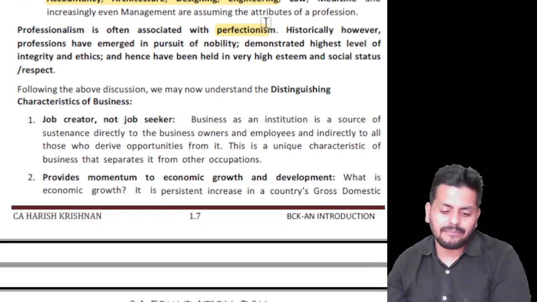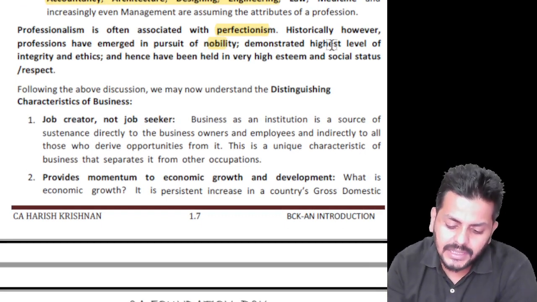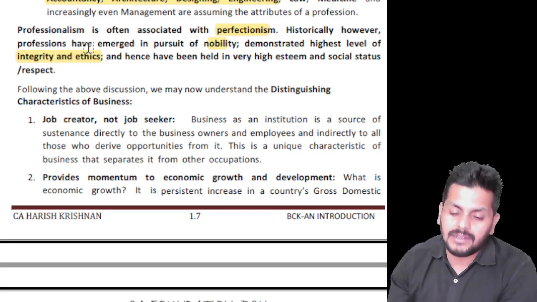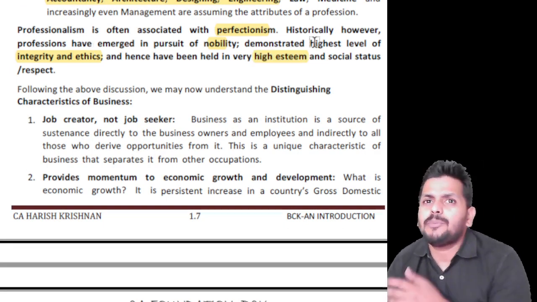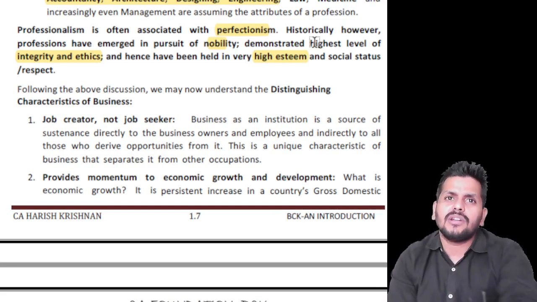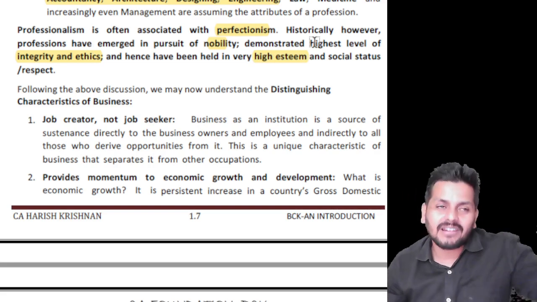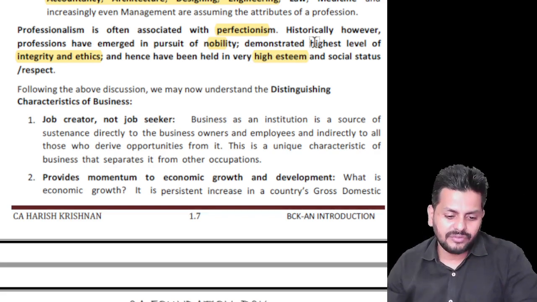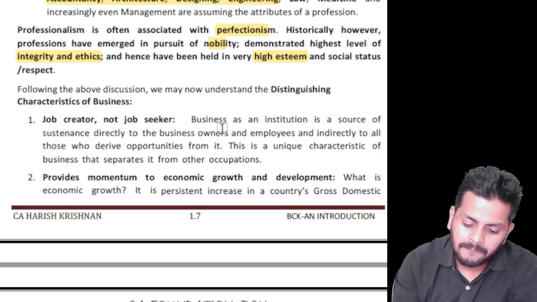So professions have been engaged in pursuit of nobility, demonstrated higher level of integrity and ethics, and hence they have been held with high esteem. Not that employment is looked down or something like that, but because professionals uphold these values, not all, whoever uphold these values, they are highly appreciated. A quick list of distinctions between these, if you can see.